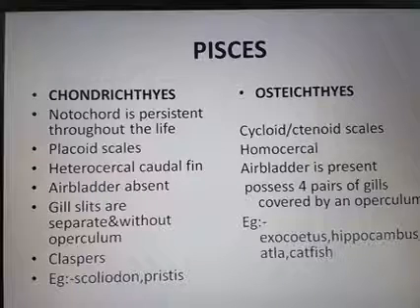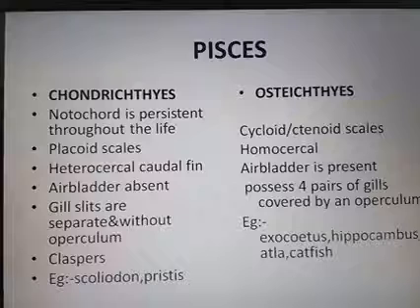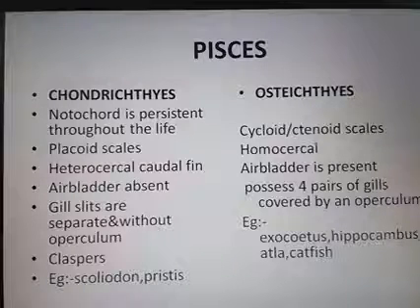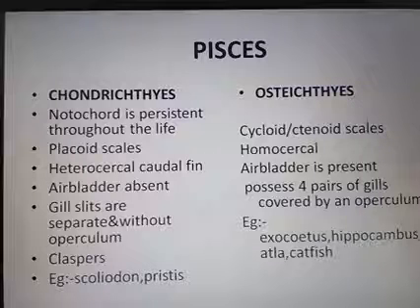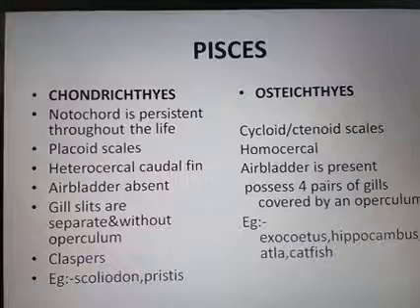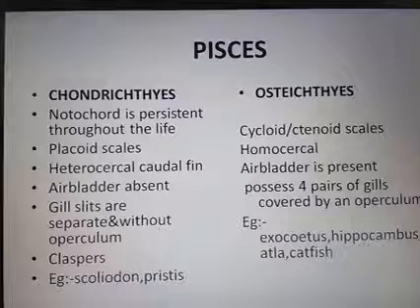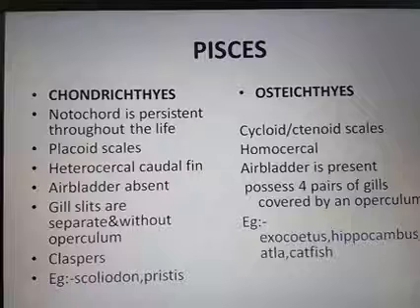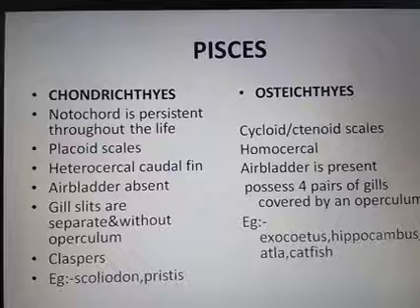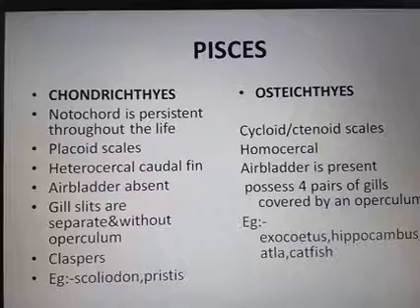Then the gill slits are separate. They have no operculum; the gill slits are not covered by operculum. And they have claspers. Claspers are the modified pelvic fin, a cartilaginous rod-shaped structure known as claspers. These claspers help the male partner to hold the female partner at the time of reproduction. Then the fertilization is internal and many are viviparous. Examples for this group are Scoliodon, which means shark, and Pristis.